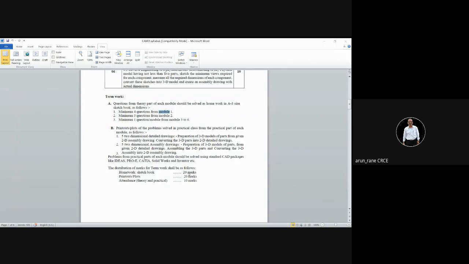So on the sketchbook, which is A3 size paper, you have to do that exercise. And on the top right hand side, I repeat again, on the top right hand side, you have to write your name, then your roll number, and then assignment 1. Then you have to scan this and upload it on the classroom, once I teach you how to do it.